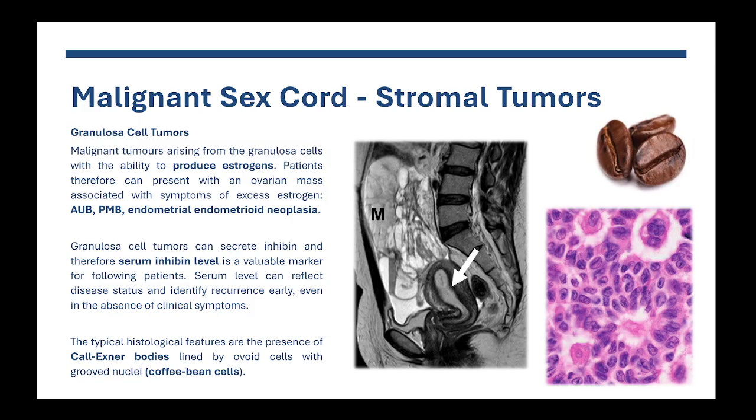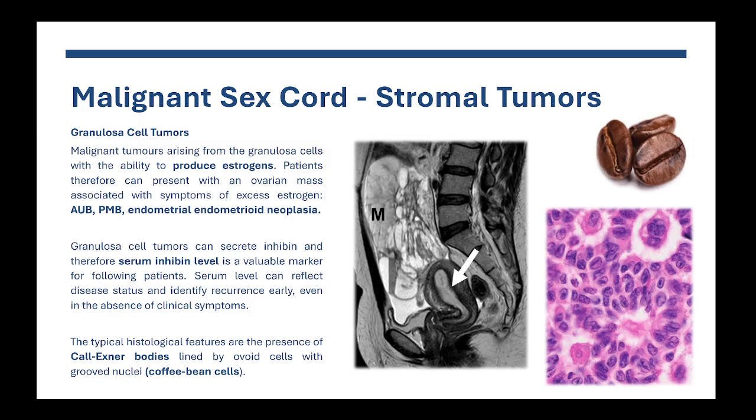Granulosa cell tumors can also secrete inhibin, and inhibin can be measured in the serum as a tumor marker that will help for the diagnosis, but also that can help for the follow-up of the patients. So patients have their granulosa cell tumor removed, and then we follow them with serum inhibin levels. And if there is a spike in the inhibin level, that can identify an early recurrence of the tumor.